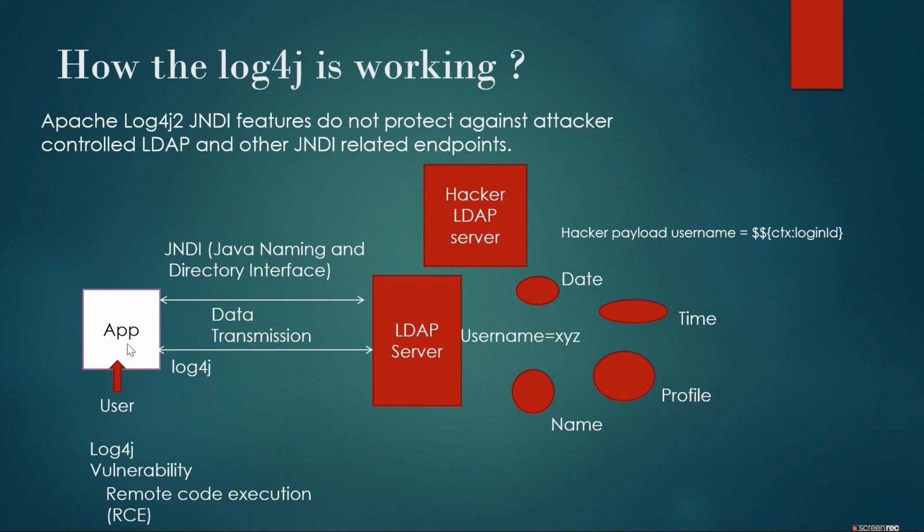So the request, instead of going to the legitimate server, goes to the attacker's server, and the attacker will deliver malware to the application.